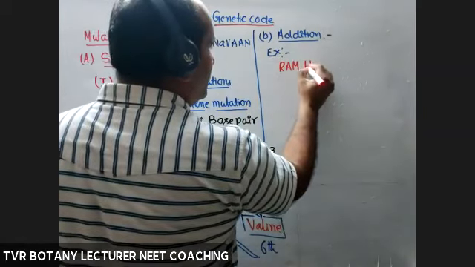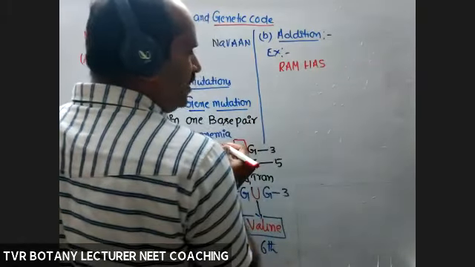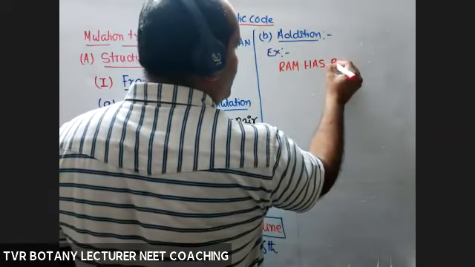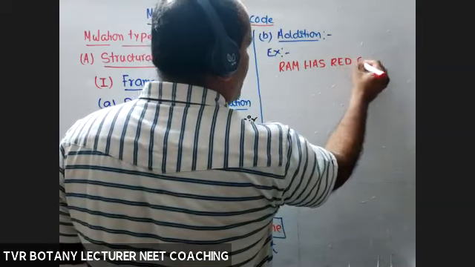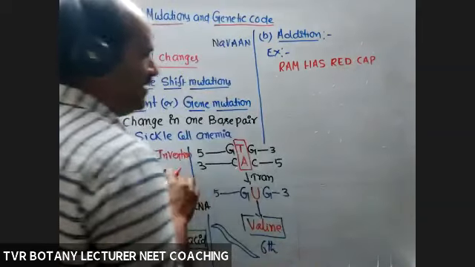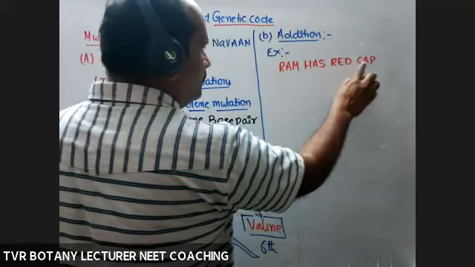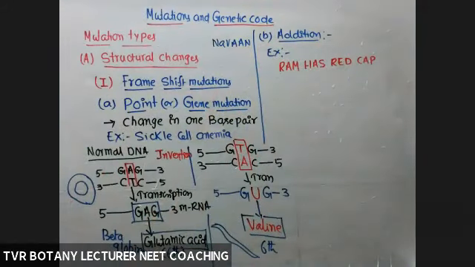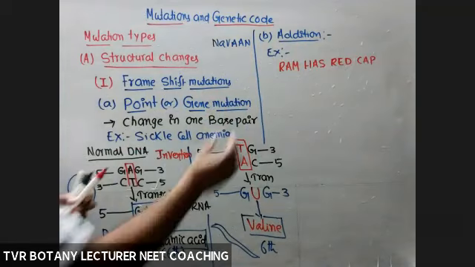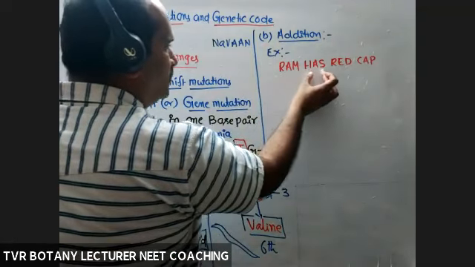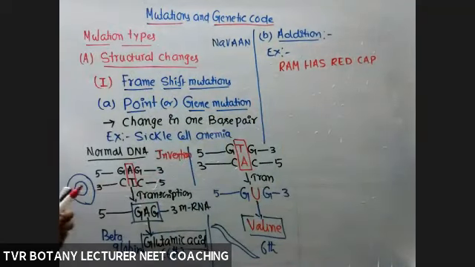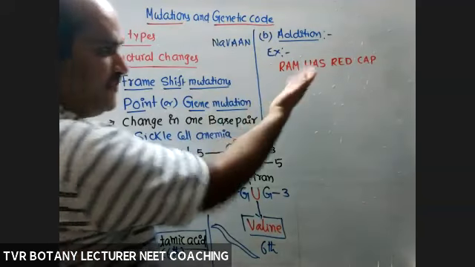Ram has, H-A-S, has, that is also one reading frame, a triplet, as is red cap. So how many reading frames are there? 1, 2, 3, 4. 4 reading frames. What are they? Triplet 1, triplet 2, 3, 4. 4 triplets. Simply replace this with codon 1, codon 2, codon 3, codon 4. So Ram has red cap, red colored cap. Cap, noun. What type of cap? Red, adjective. So that is one type of phenotypic character or not?